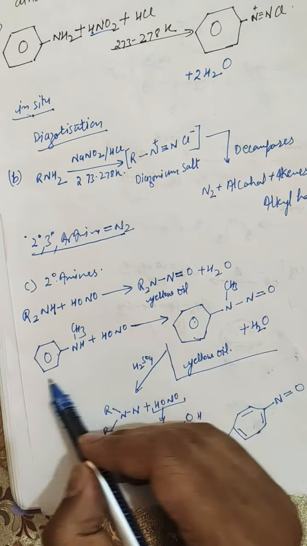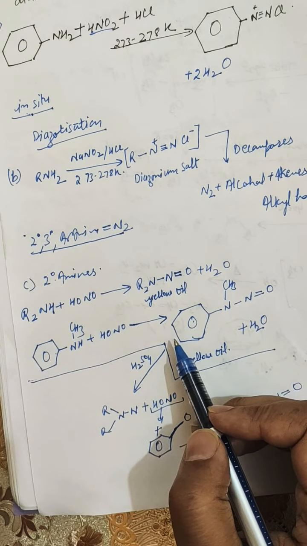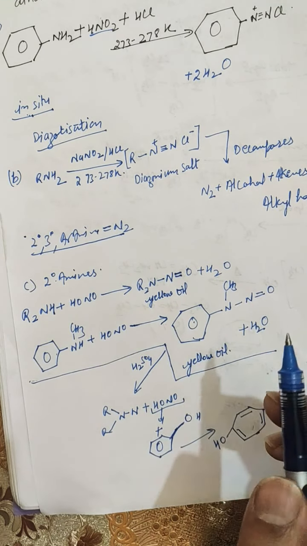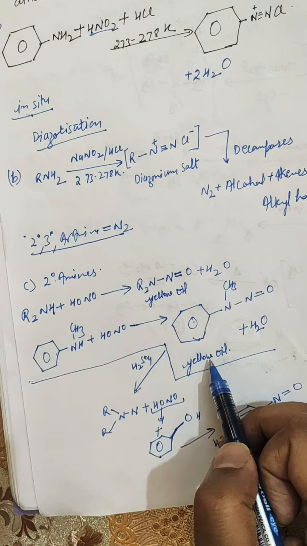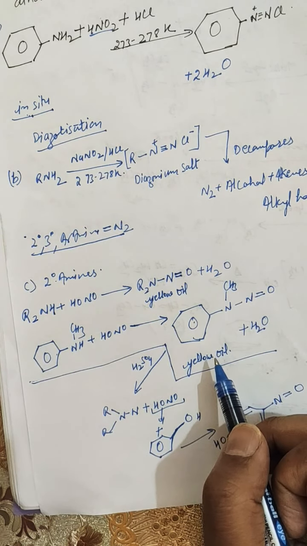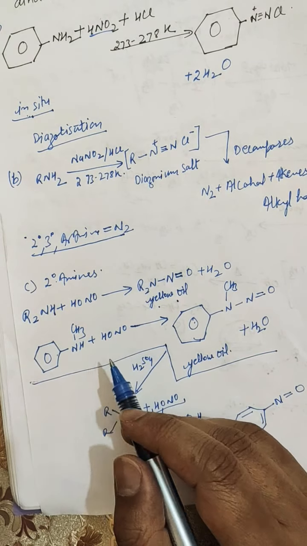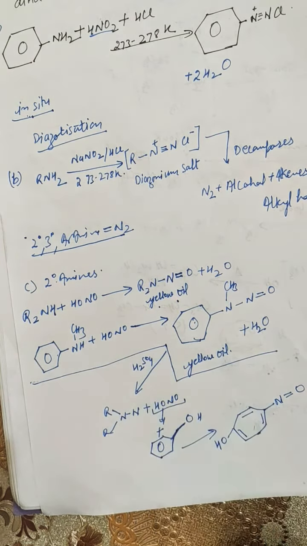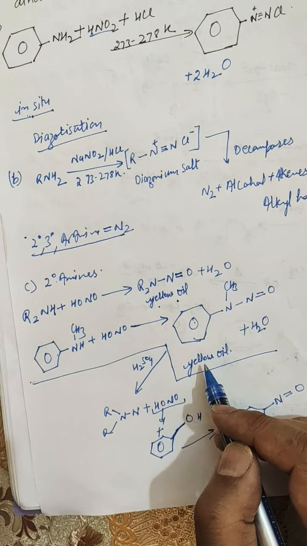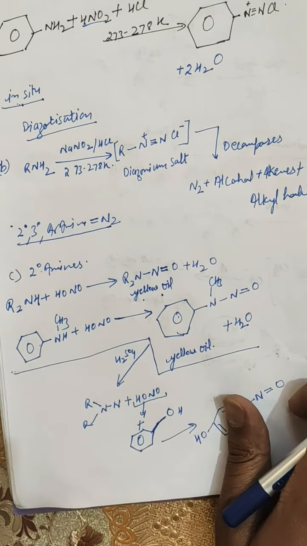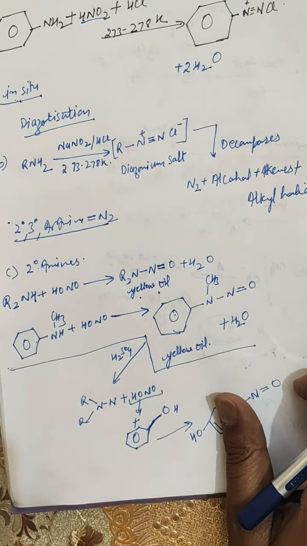But you should know how secondary amines, whether aliphatic or aromatic, react with nitrous acid to result in the formation of yellow colored oil. So if you are asked in the paper how you will confirm that secondary amines are present in a given mixture, you will write this reaction and product, and below the product you will write yellow colored oil. You will write that the products formed during the reaction of secondary amines with nitrous acid are N-nitrosoamines, and these are yellow colored oils. So they are helpful in distinguishing secondary amines.